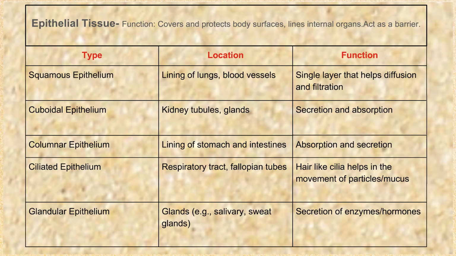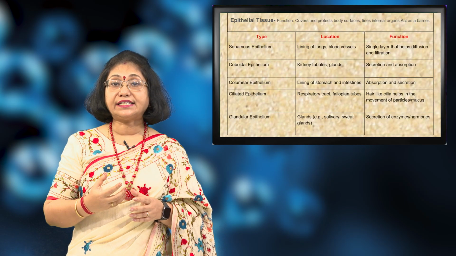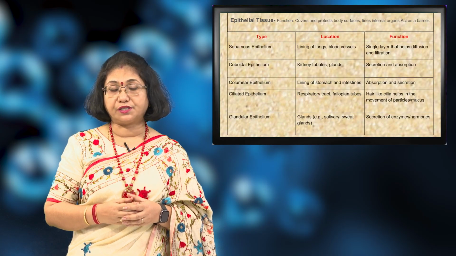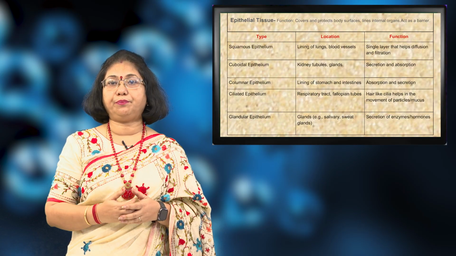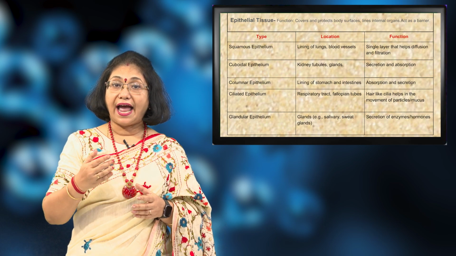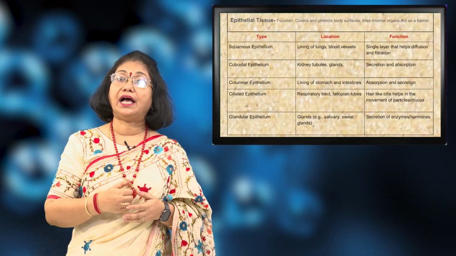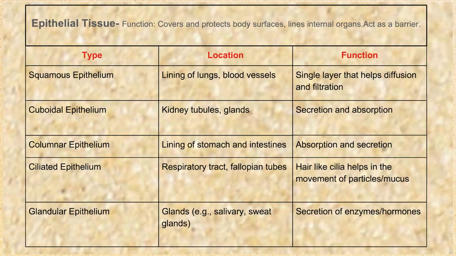Dear students, you know that when the food reaches the stomach, it is acted upon by various enzymes. Hence, the columnar epithelium helps in the secretion of these enzymes. And in the intestine, the digested food needs to be absorbed. Hence, the columnar epithelial cells present in the intestine are responsible for absorption of the digested food.